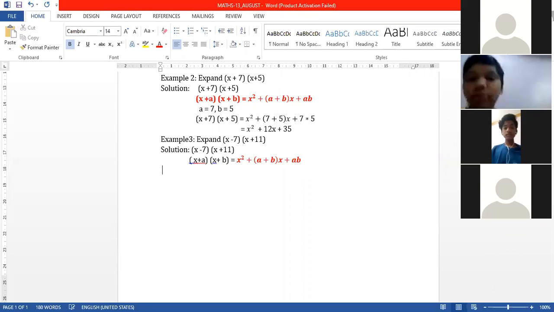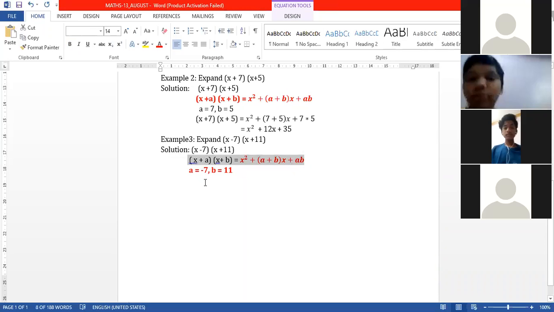In this question, students, you are observing the value of a is minus 7, not plus 7. Don't confuse. The value of a is minus 7, comma, the value of b is equal to 11. Now this value I want to substitute in the given identity. What is the identity? (x plus a)(x plus b) is equal to x square plus (a plus b)x plus ab. Start substituting, everyone.